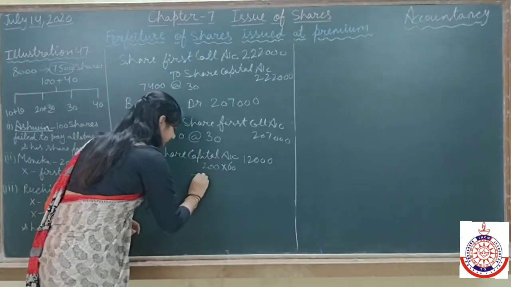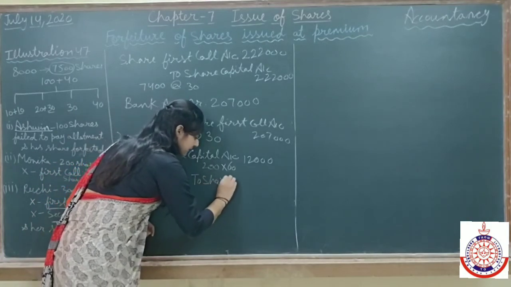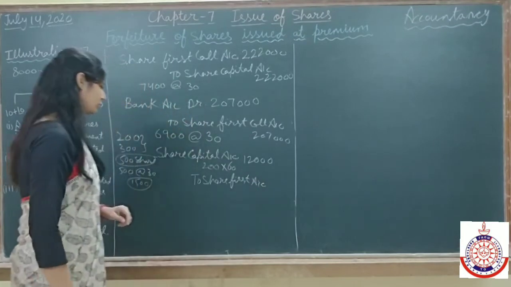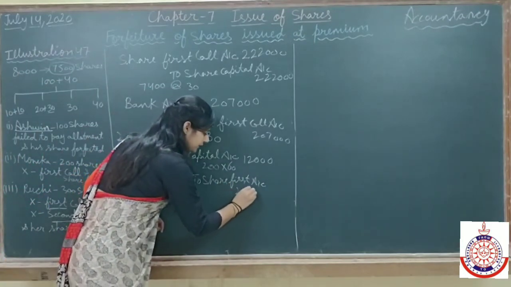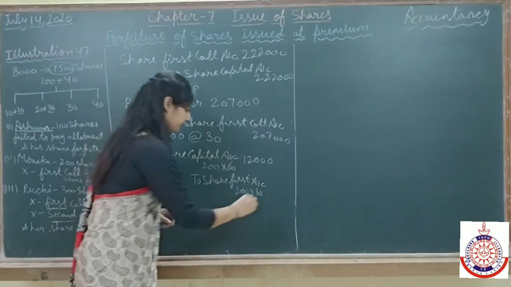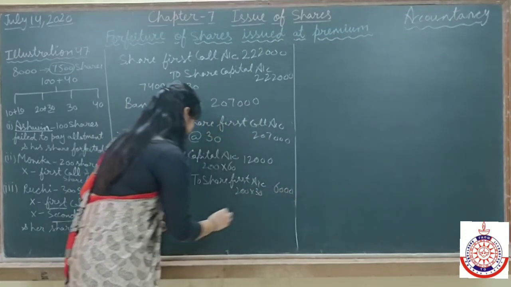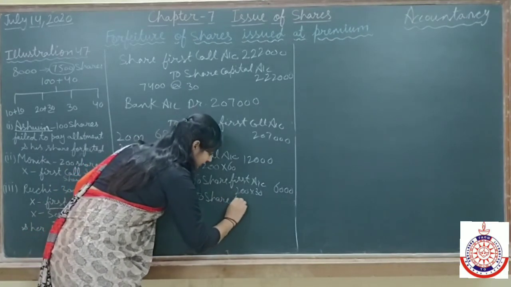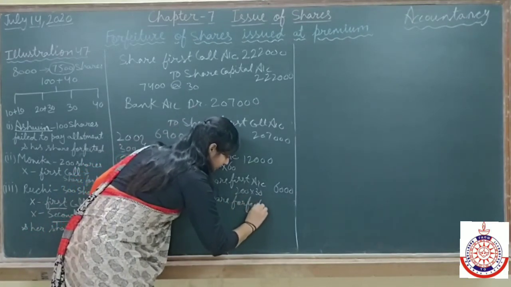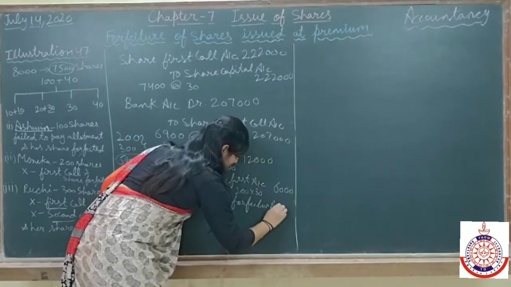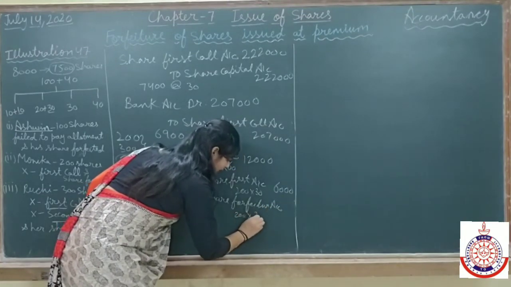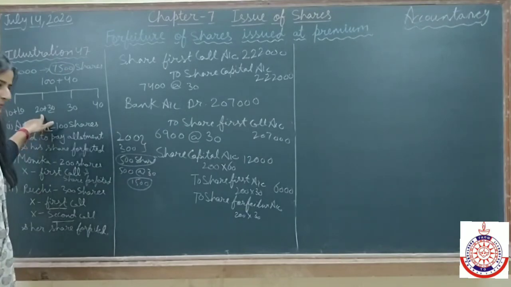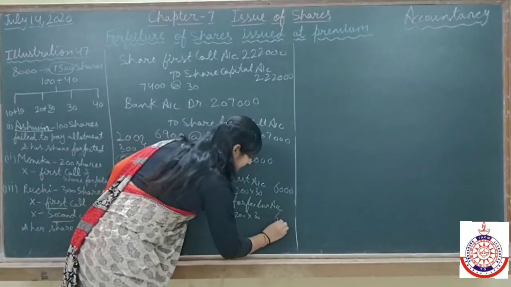And here to share first call, because the person has not paid the first call, which is 200 into 30, 6,000. The money already received will go to share forfeiture account. That is also 200 into 30: 10 for application and 20 for allotment we had received. Total is 6,000.